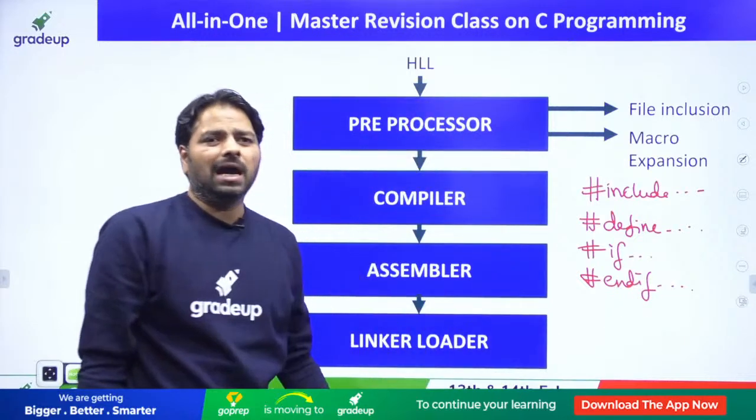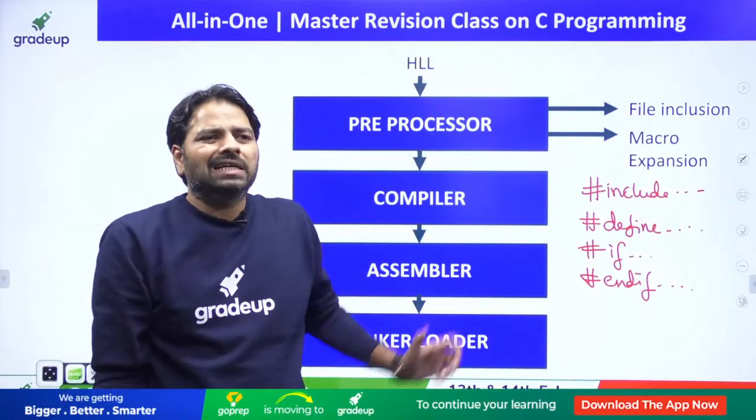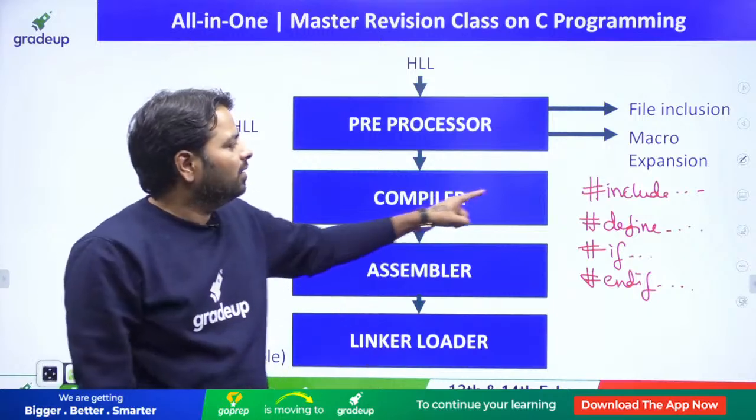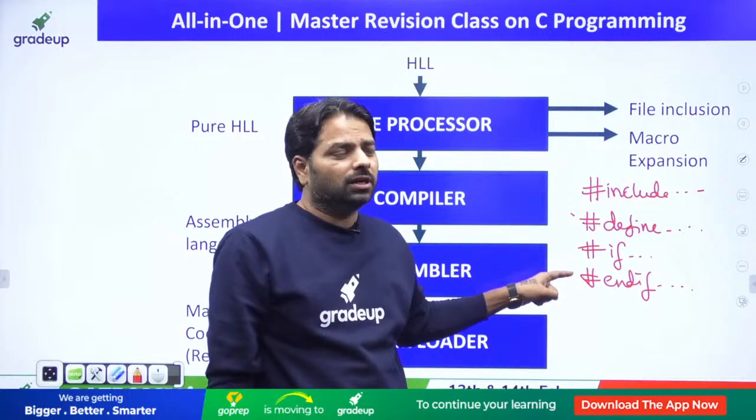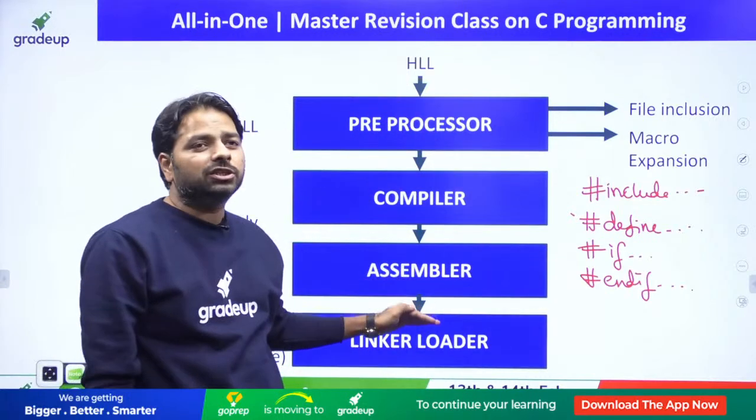All such statements are understood by the preprocessor, but we call it all part of the compilation process, even though this is done by the preprocessor.